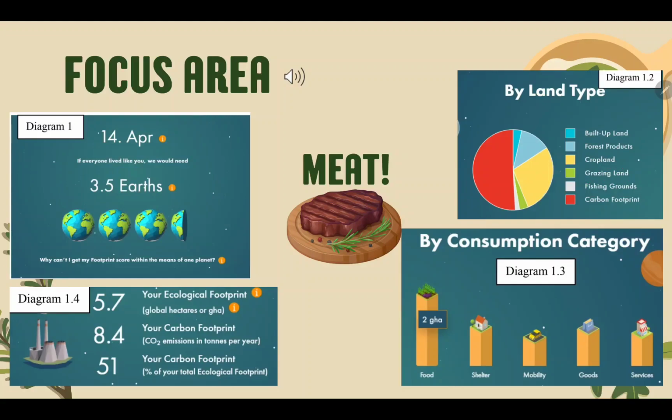My focus area was meat. This was derived primarily from diagram 1.4. I found that I was emitting 8.4 tons of CO2 emissions per year and utilizing 5.7 global hectares. Of my 5.7 global hectares, I found 2 global hectares were solely dedicated to food.